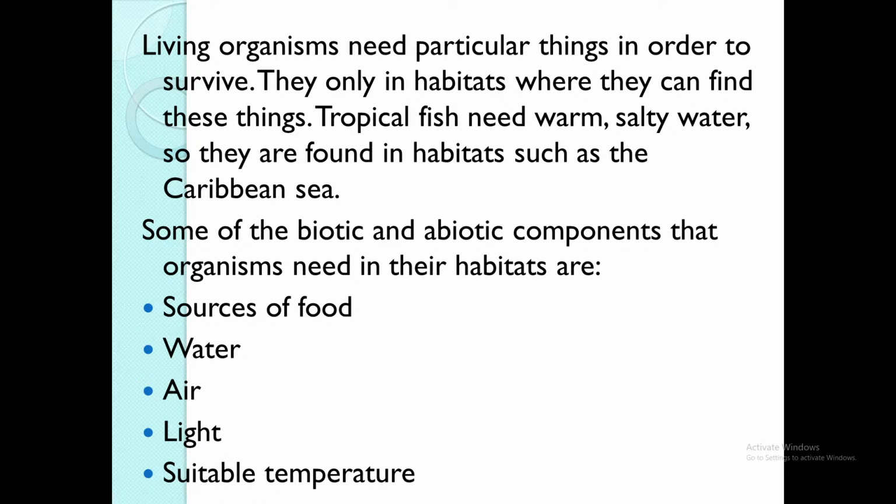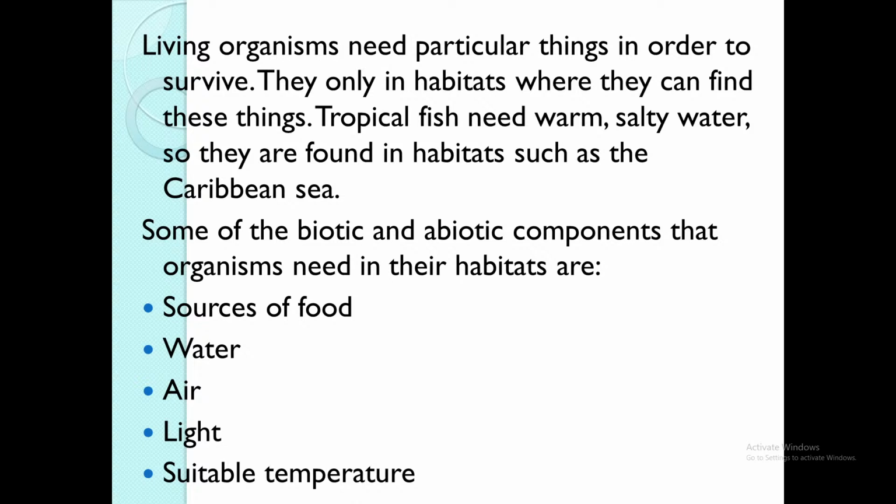Right, so living organisms need particular things in order to survive. They are only found in habitats where they can find these things. Any animal or living thing, you're not going to find it in the desert. If the animal realizes that it is within the desert, it will try to move to an area where it can find something to eat and drink. So that's what the pointer is saying.